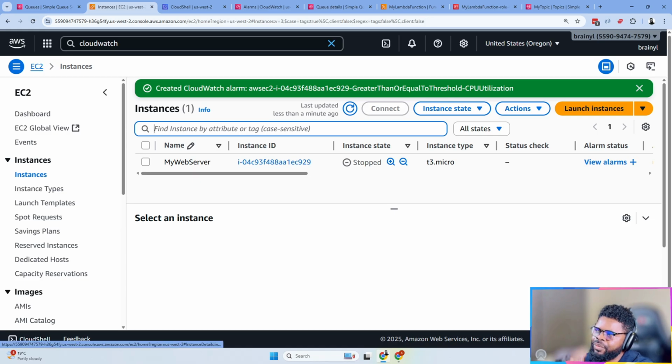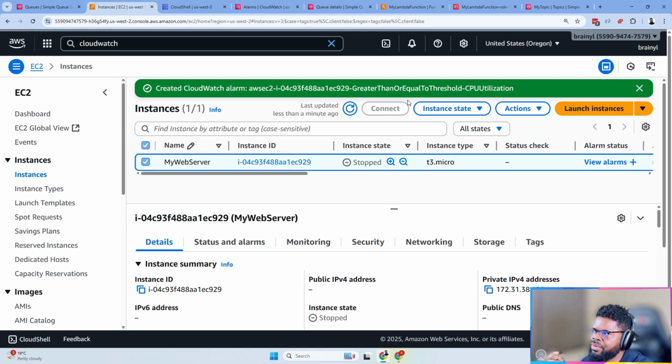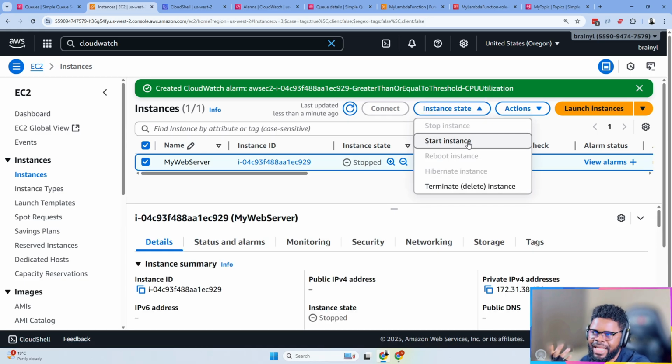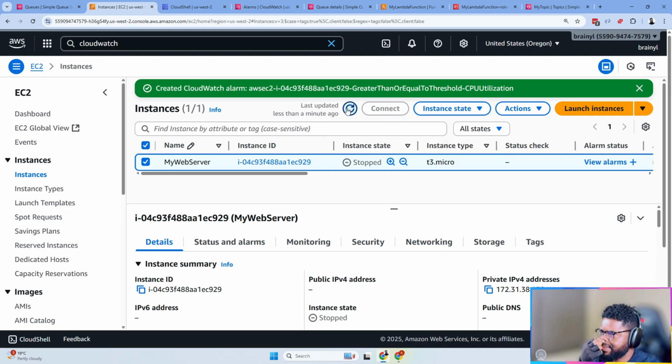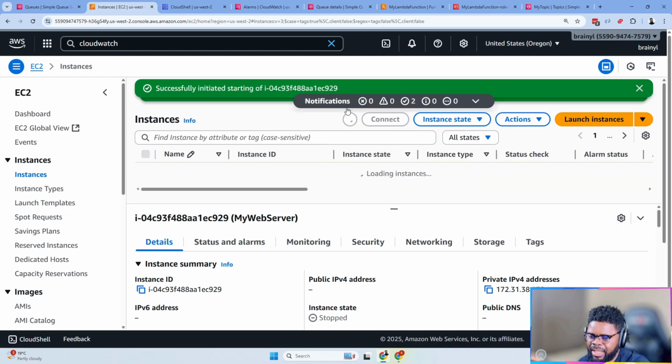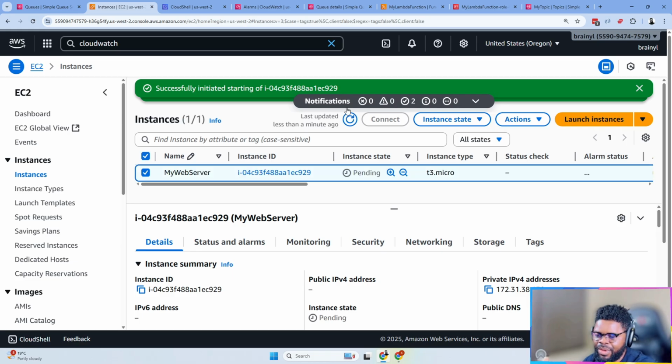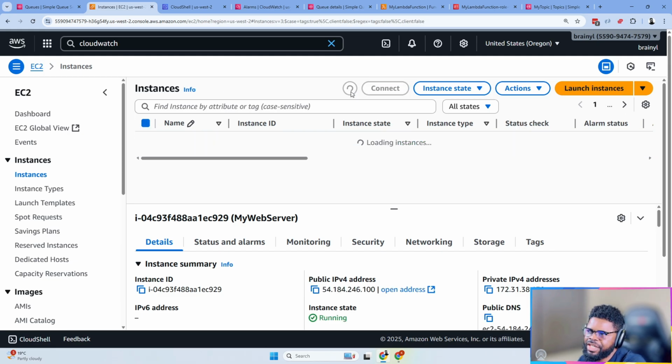So just so we start all over again and show exactly how it works, we'll go here and then we'll start the state, like we'll start the machine again. So in this case, we are going to start it so that we can actually see it work, right? Because we created it and there was already one message that was there, and then that was consumed immediately, but we need to actually show it work now in real time. So we have it like this, we'll refresh it, it's running, right?